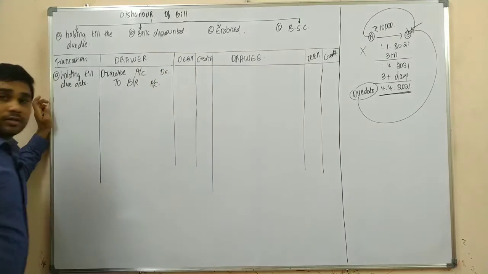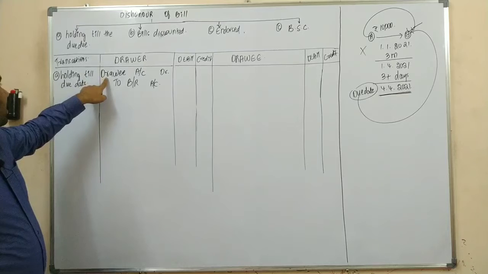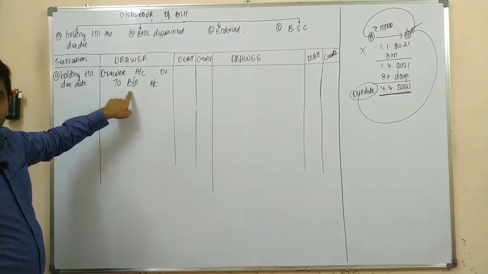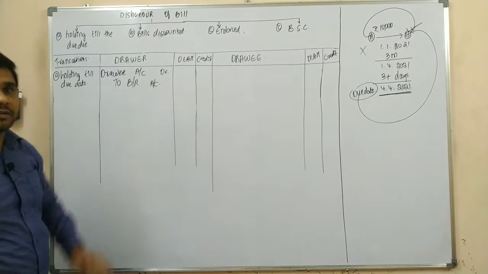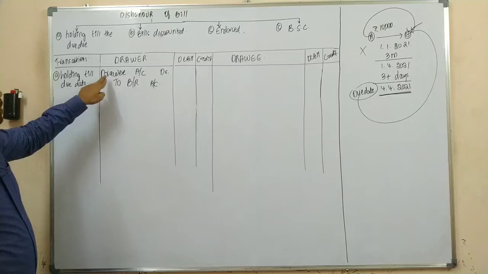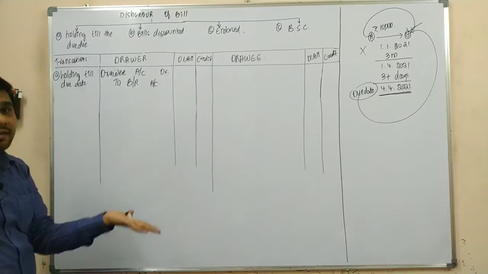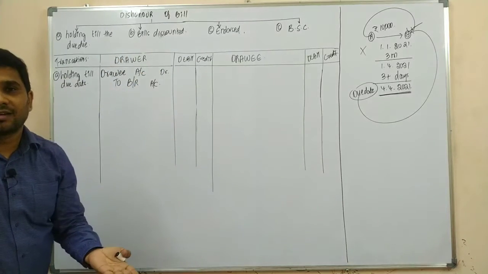debited because upon raising the bill, you had credited Mr. Drawee and you raised the bill. Yes or no? Now upon cancellation, you just need to reverse that entry. What is the journal entry, sir? Drawee account debit to bills receivable. What is the logic, sir? So here you are raising Mr. Drawee again, so you are treating Mr. Drawee as a debtor again.